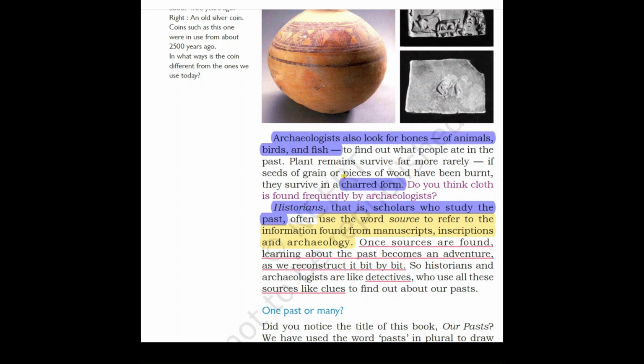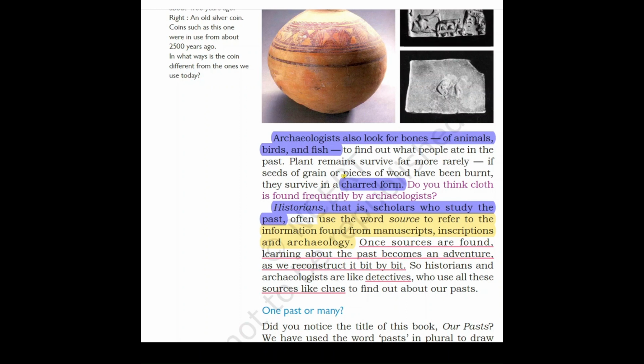Now, plants survive far more rarely. What does this mean? If seeds of grain or pieces of wood have been burnt, they remain, but in a charred form. What do you mean by charred form? It means in a burnt form. Do you think cloth is found frequently by archaeologists? No, I don't think cloth will be found frequently by archaeologists because it would definitely have been destroyed by insects.